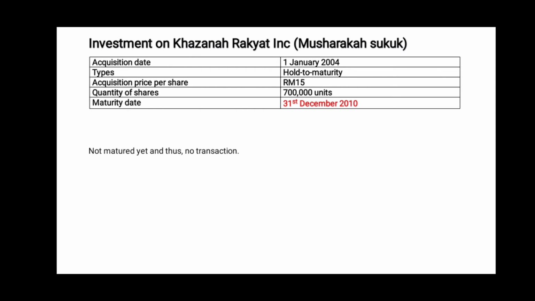For the last company, which is Khazanah Rakyat Incorporation, that Bank Syariah Malaysia invested in, there will be no transaction as this investment matures on 31st December 2010. This is because we are only required to record the transactions until 31st December 2009.